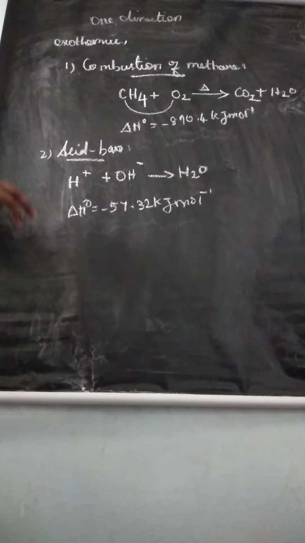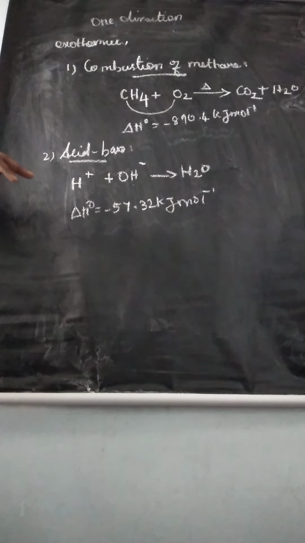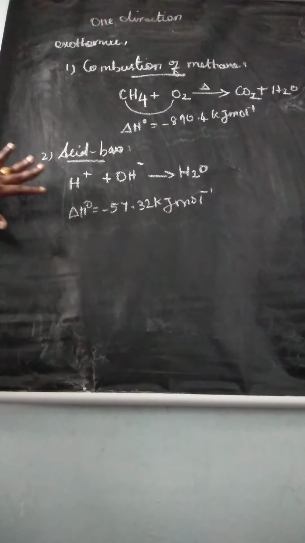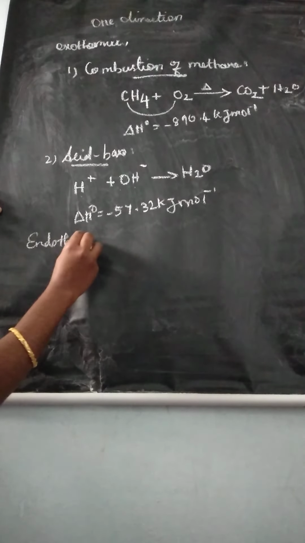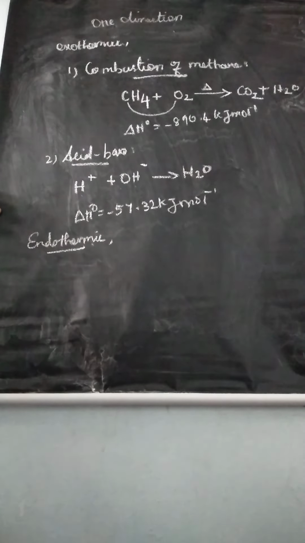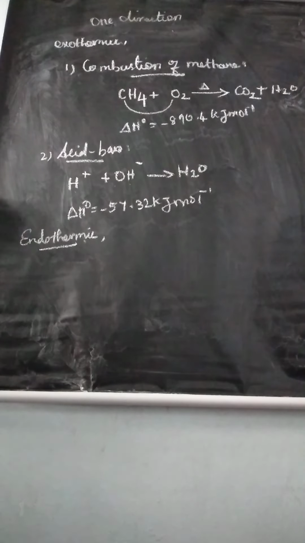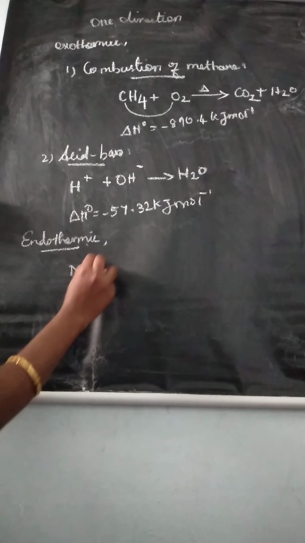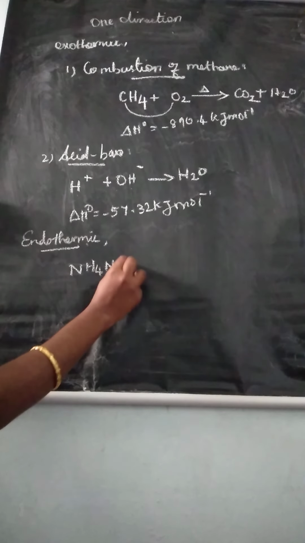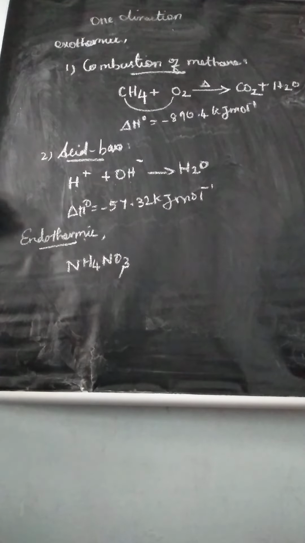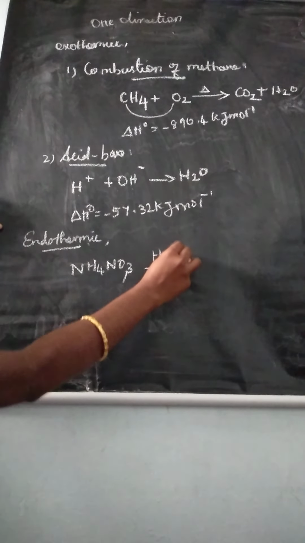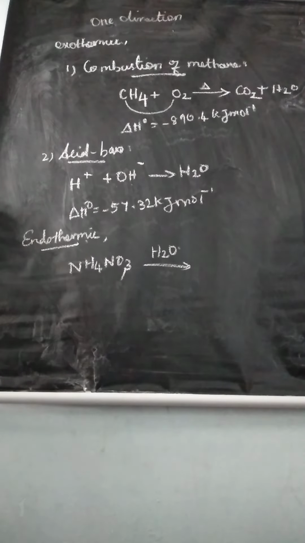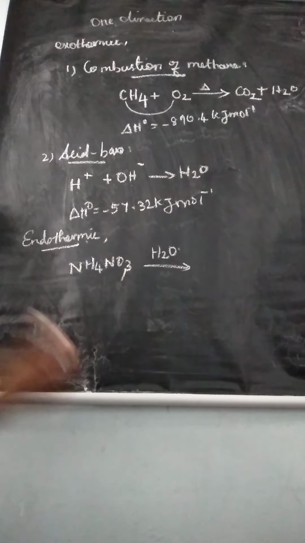We are telling some exothermic reactions are spontaneous. Understand? In the same way, some endothermic reactions are also spontaneous. One simple example, take ammonium nitrate. This ammonium nitrate dissolves in water and you will get the product.